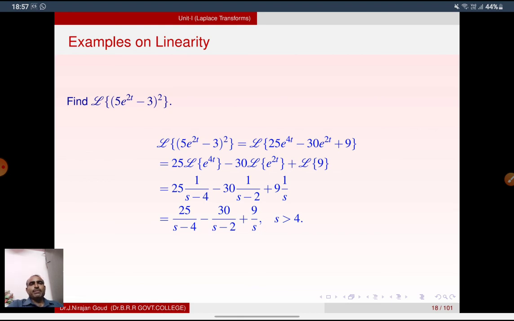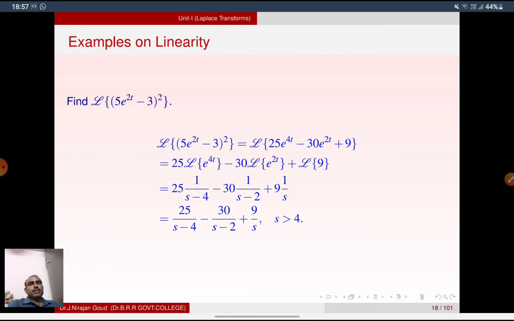See one more example. Laplace transform of 5 e power 2t minus 3 whole square. Expand in the form of a minus b whole square. We get 25 e power 4t minus 30 e power 2t plus 9.